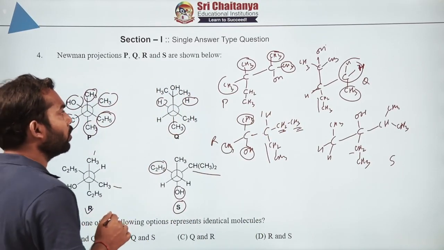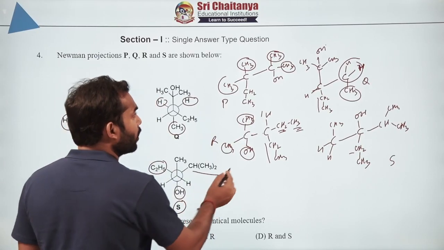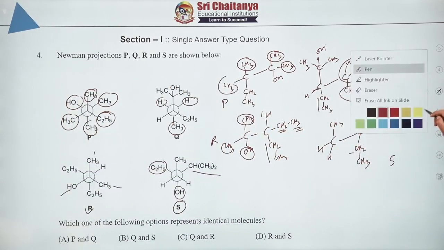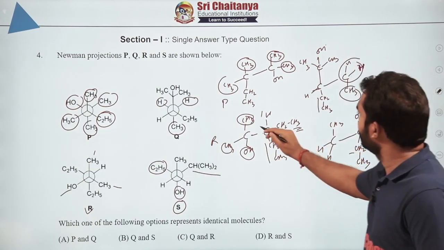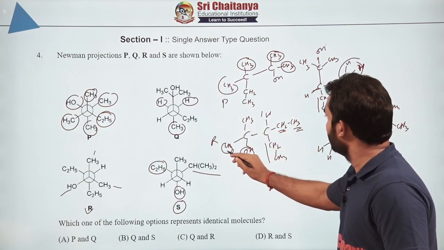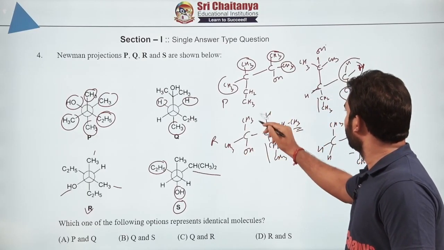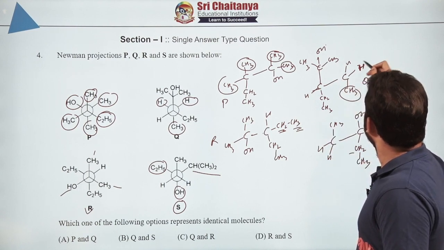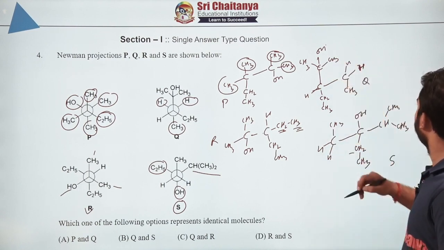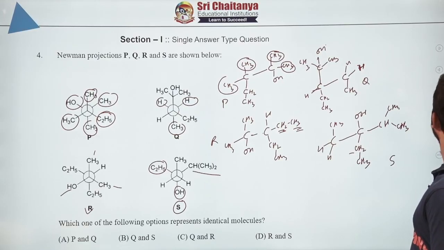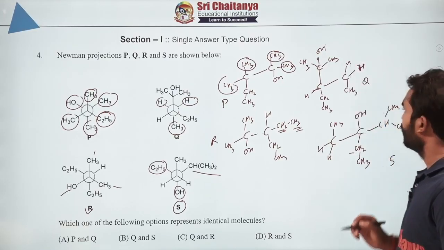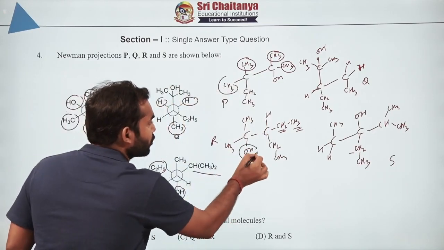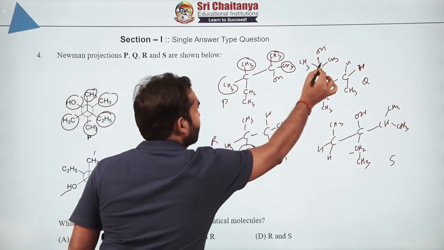Once again, if you want, you can look into it. How am I matching? I am looking at OH first. Okay, I'll just rub it and I'll show you again. Let's look once again. The carbon with which OH is attached, I am picking this carbon.